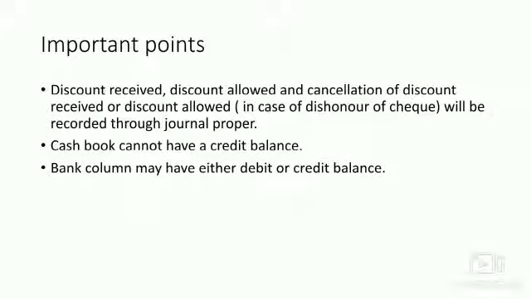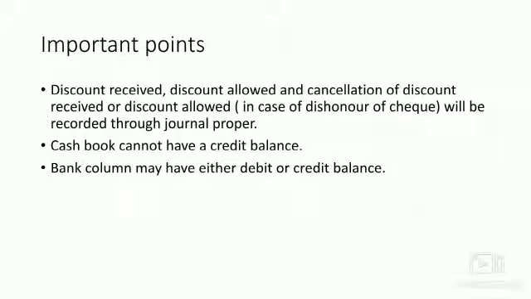Now, the bank column may have either a debit or a credit balance, meaning the bank column may have both balances. Debit balance in the bank column shows bank balance, while credit balance in the bank column shows bank overdraft. But the cash column will always have either a debit balance or nil balance. If a firm maintains a cash book with a bank column, there is no need to open cash and bank accounts in the ledger. So the credit balance of the bank column is known as overdraft.